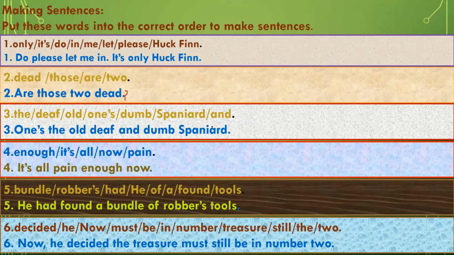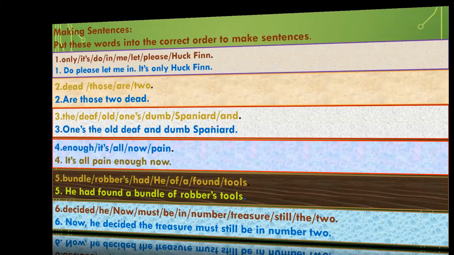The sixth one: Now he decided the treasure must still be in Number Two. So let's move to the next slide.